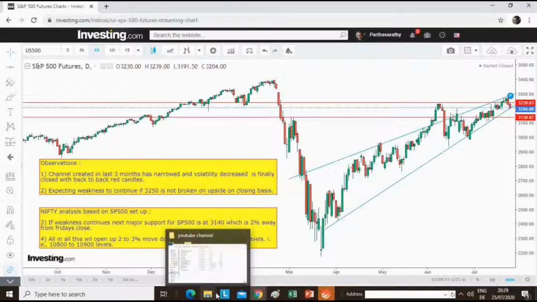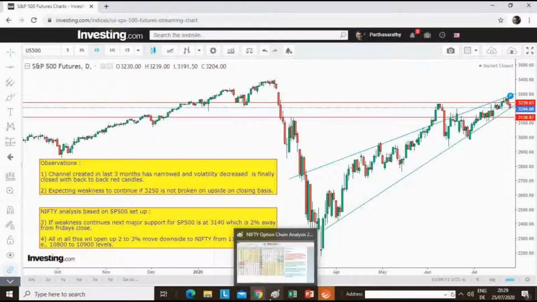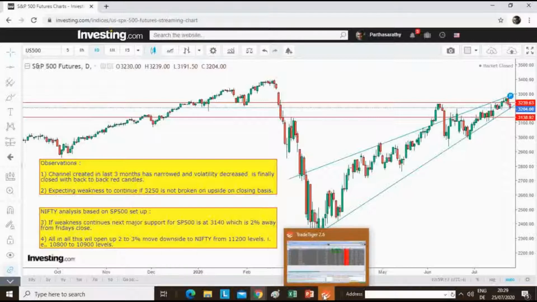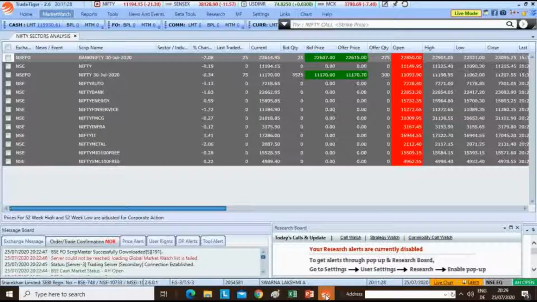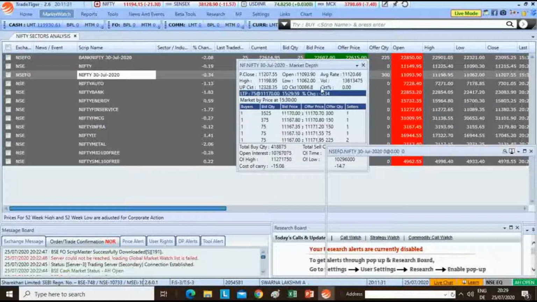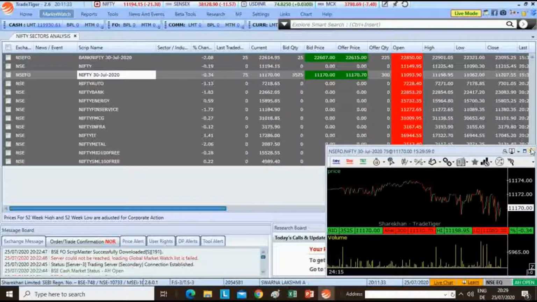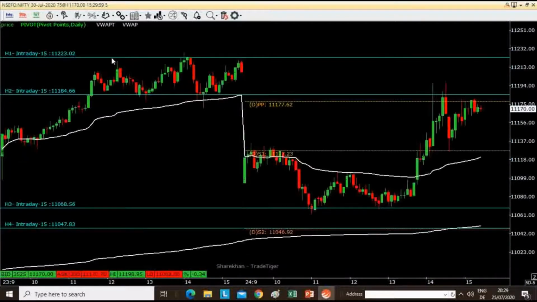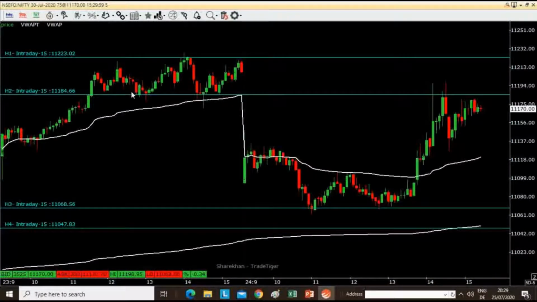Now moving forward, let us see how we are positioned. First, simple analysis using price on the Nifty chart. Let us see Nifty, Bank Nifty derivatives. Let us see how we are positioned here. I'll be removing this, so we'll see here.